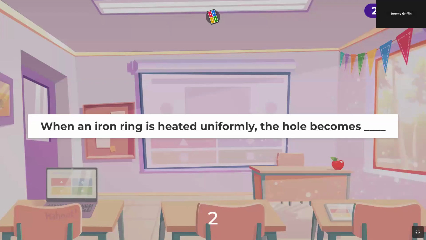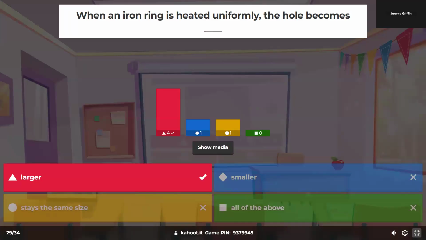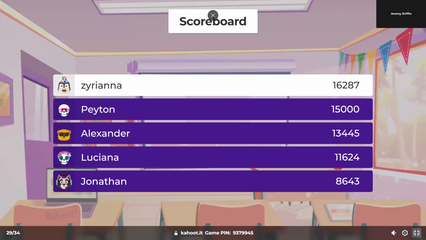When an iron ring is heated uniformly, the hole in the center becomes what? Yeah, larger. Most materials, you heat them, they expand. So the material itself, the metal, is going to expand. But that would also be true for the entire object at large and the hole in the center. It all gets bigger, all larger.